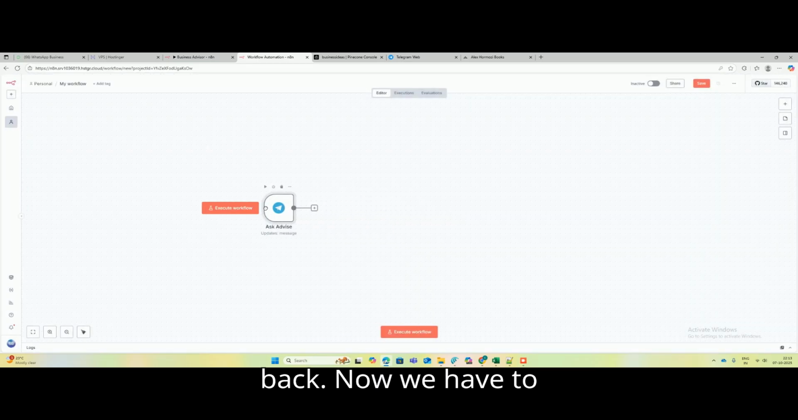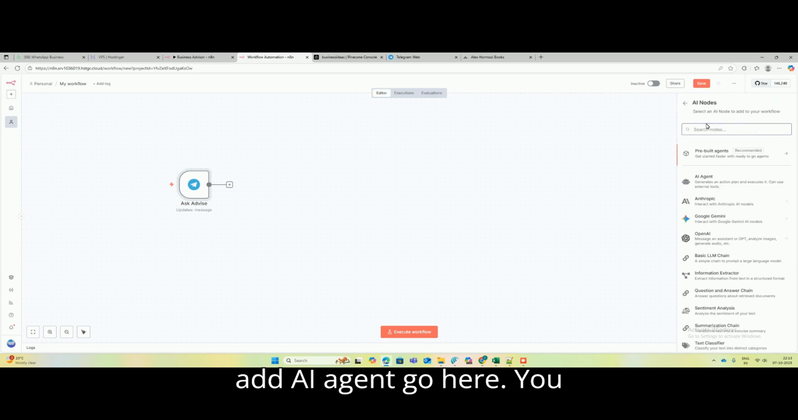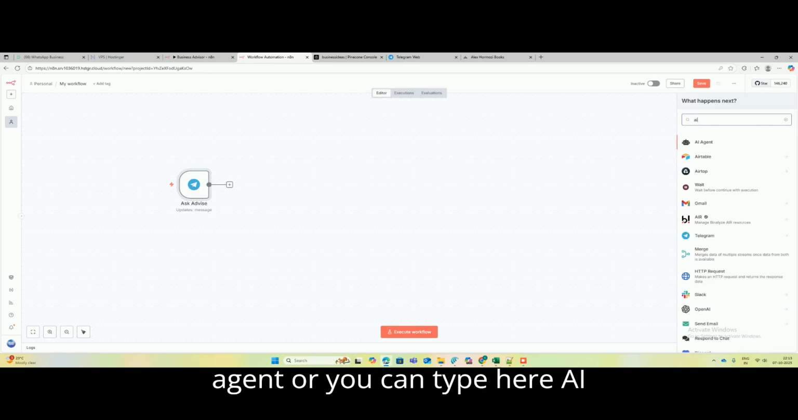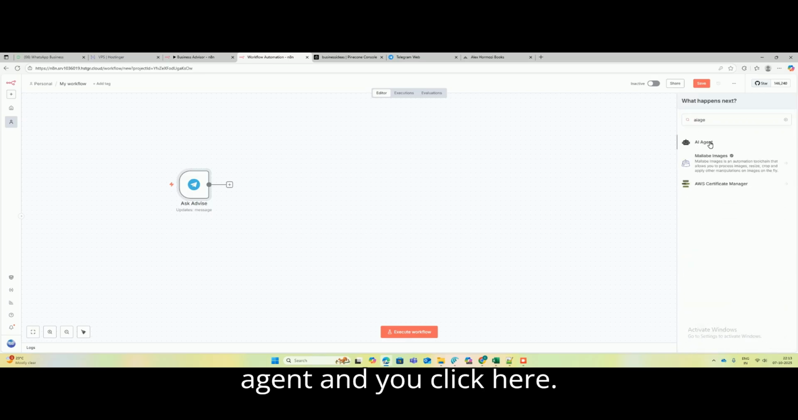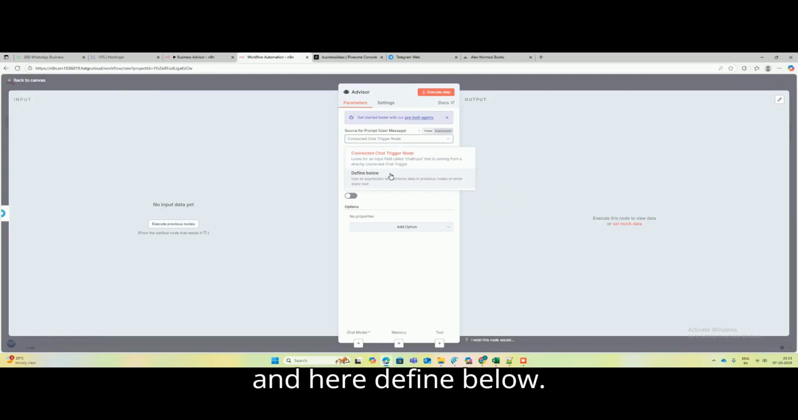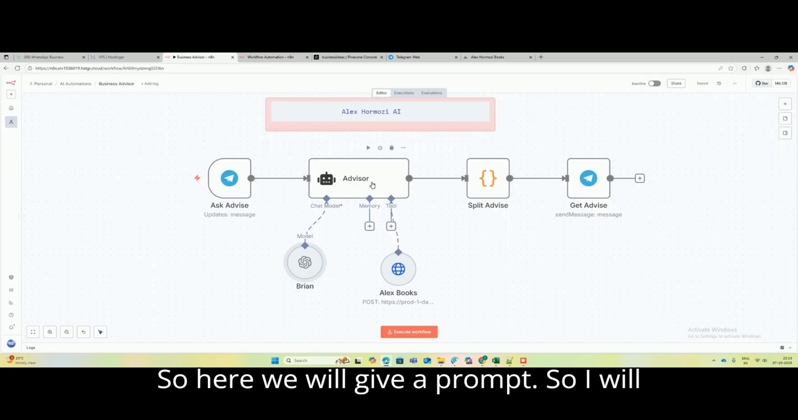So this is how you are going to connect your Telegram with this node. So I'm selecting my previous one. Now go back. Okay. Now we have to add the AI agent. Go here. You can click on AI agent, or you can type AI agent here and click on it, and I'll rename this as advisor, and here define below.